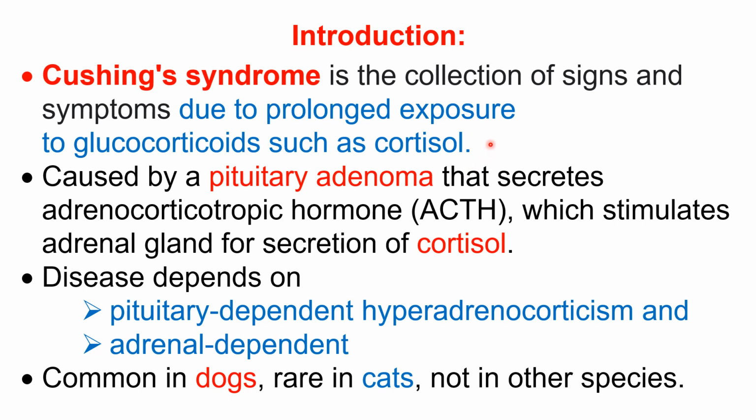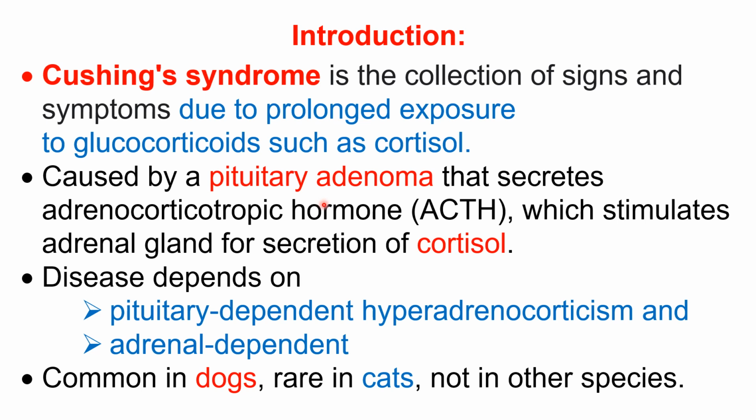If cortisol is continuously exposed for a long time in the circulation, it produces several groups of signs and symptoms, called Cushing syndrome, and this is mainly caused by pituitary adenoma.